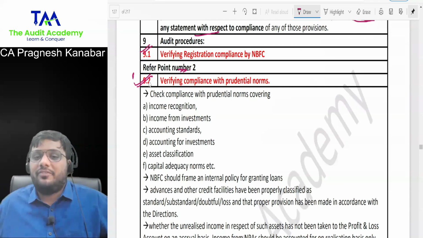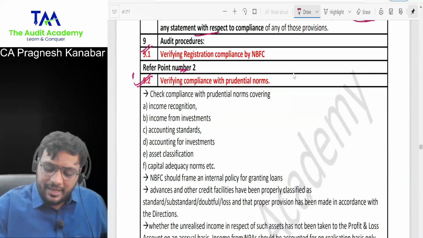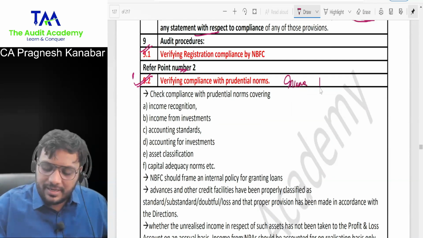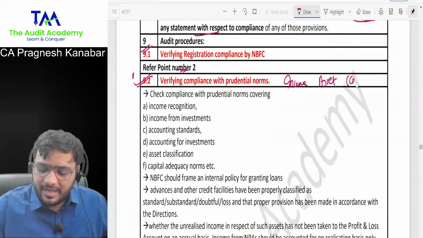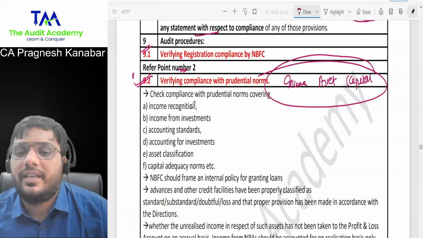9.2, verifying compliance with prudential norms. Compliance with prudential norms: income, asset, classification, capital. Income, asset, capital, prudential norms.